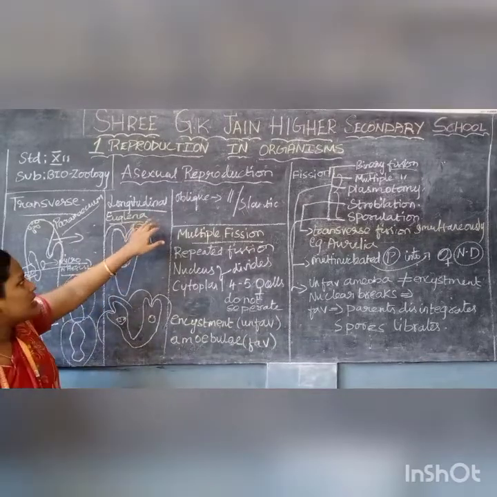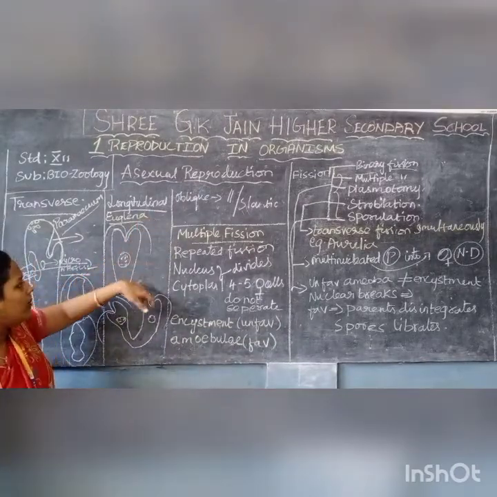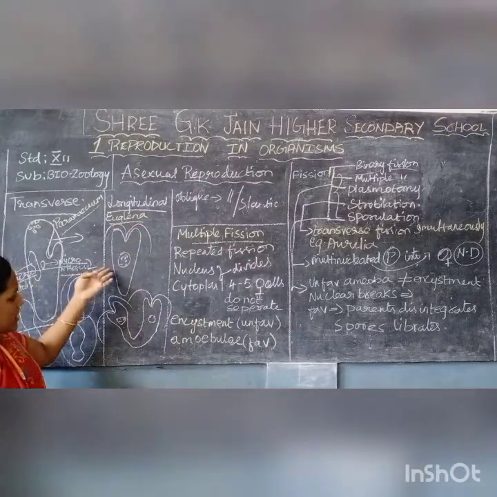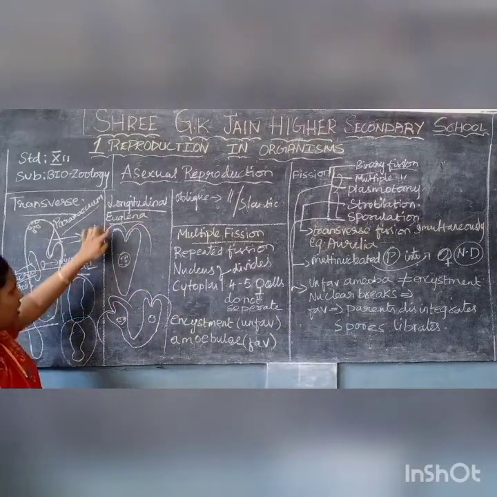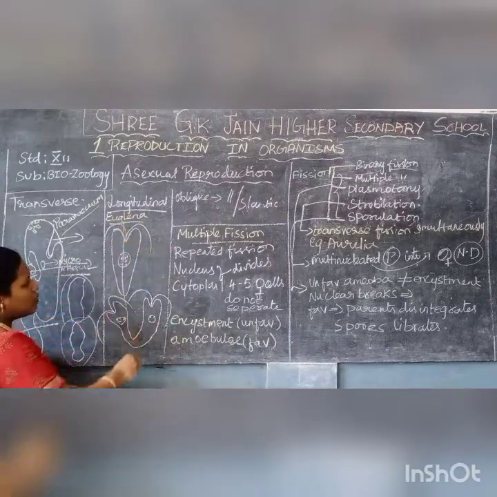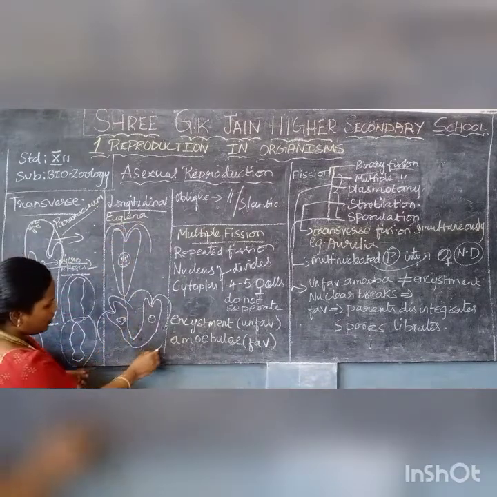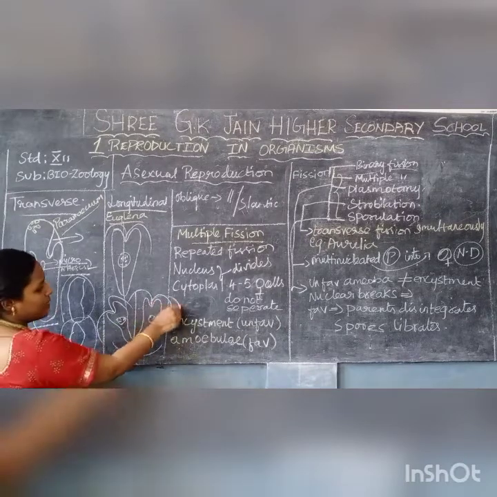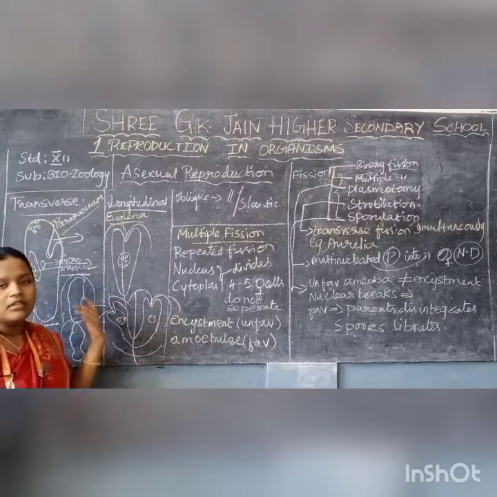So the second one is longitudinal. Longitudinal binary fission, here I am going to explain with an example, euglena. The same process takes place, here the transverse section, here the longitudinal section. This way the cell division takes place and the growth will be like this. The daughter cells will split up in this way and each will become a complete individual.